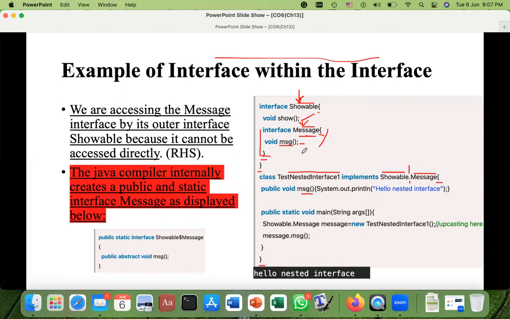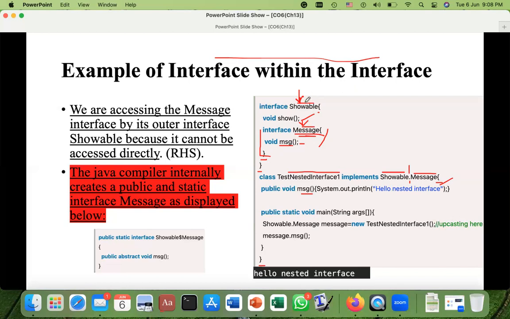So msg is the method which is abstract in the inner interface. And here it is the body: Hello nested interface. This is the body of that msg. And then we have the main method. And here, if you want to create an object for this interface Message, again, the rule is the same. You cannot access it directly.